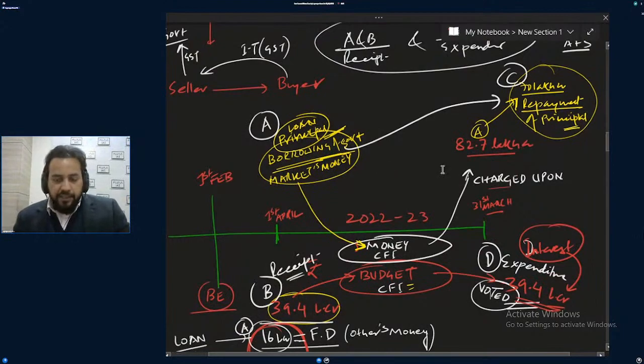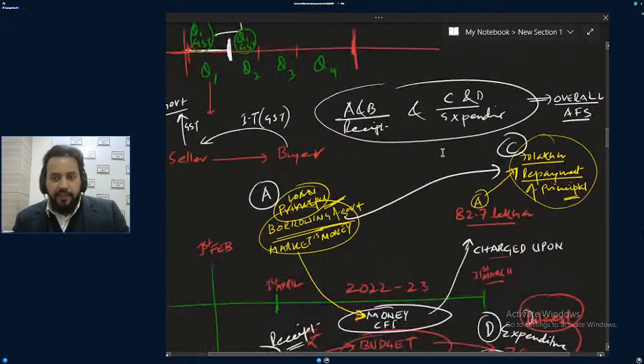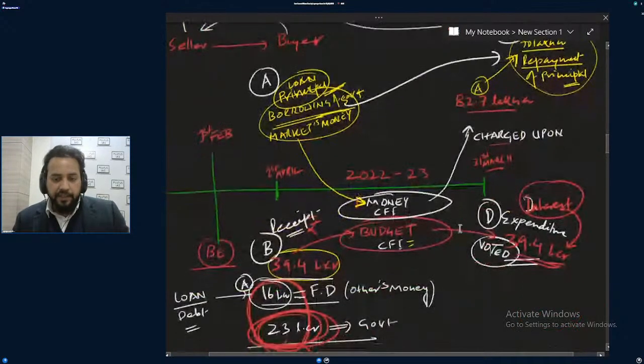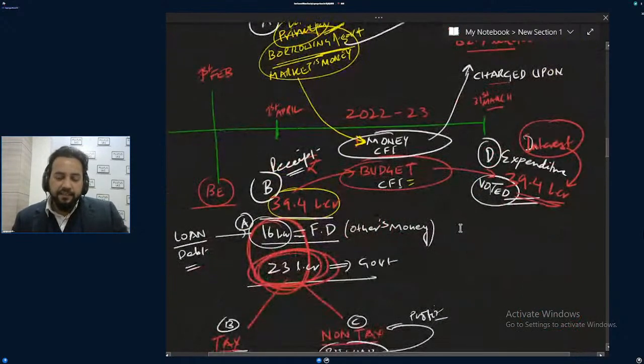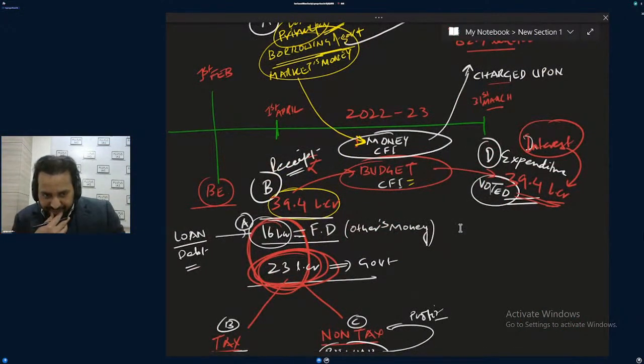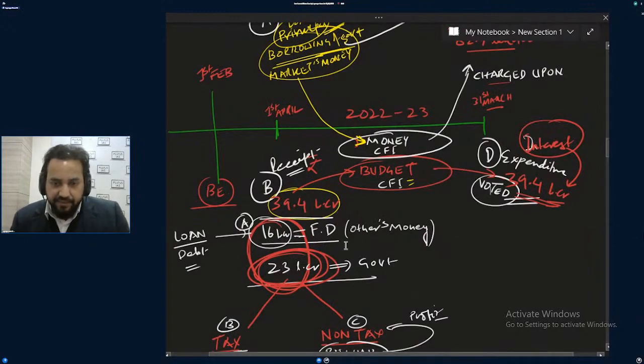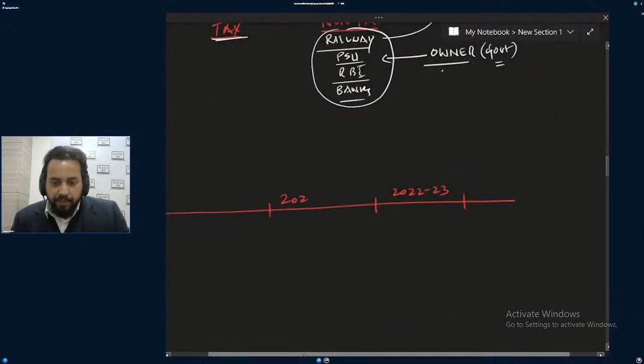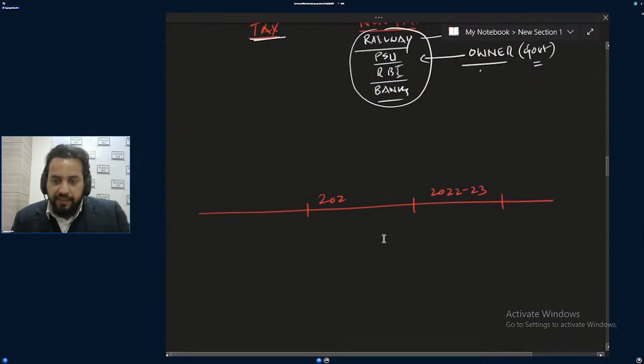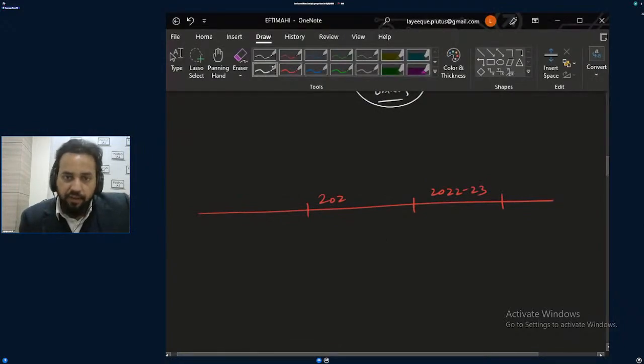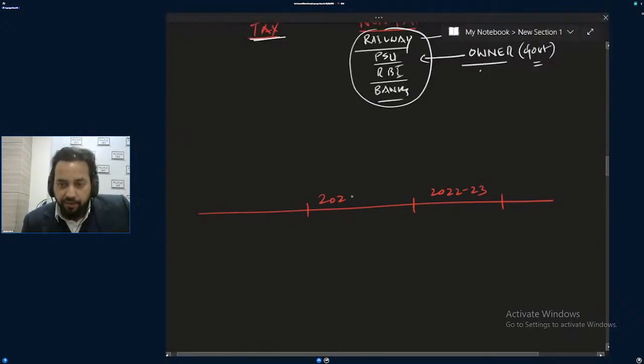Okay, so this is the difference. When we say annual financial statement, overall it is A and B and C and D, and when we say budget, it is only B and D. Got it? Yes, very nice. And don't get confused. Just take it simply, as I said. There are only two things, and here you will understand better by this example.